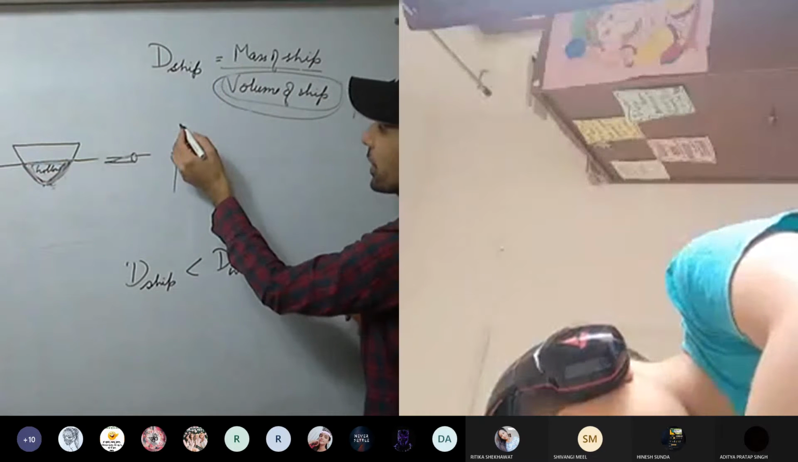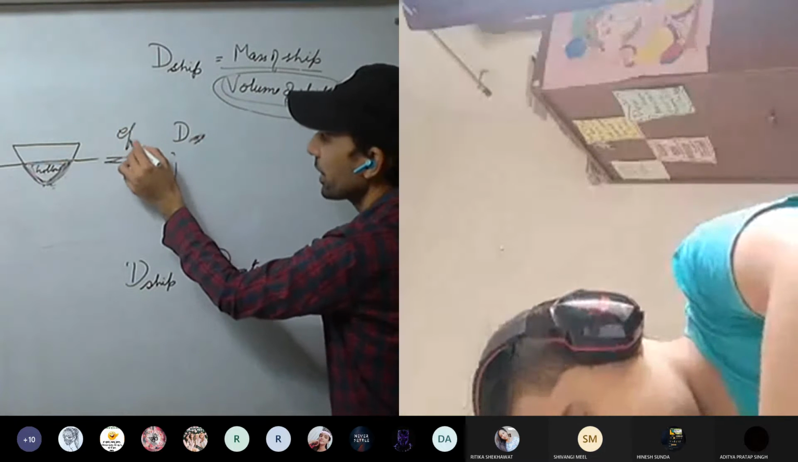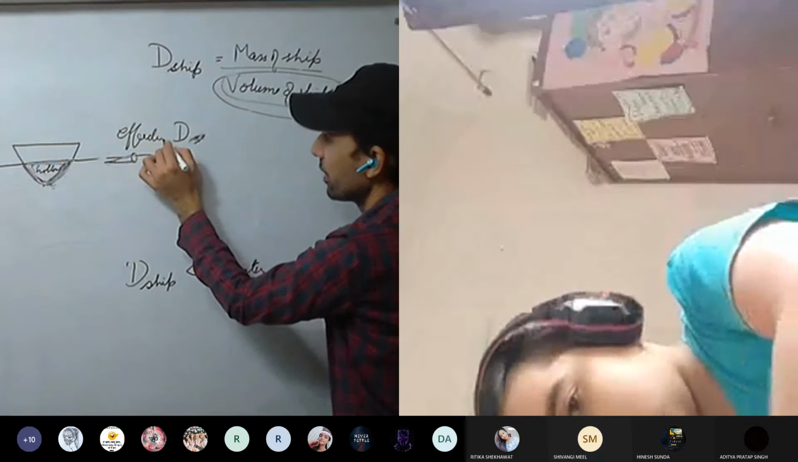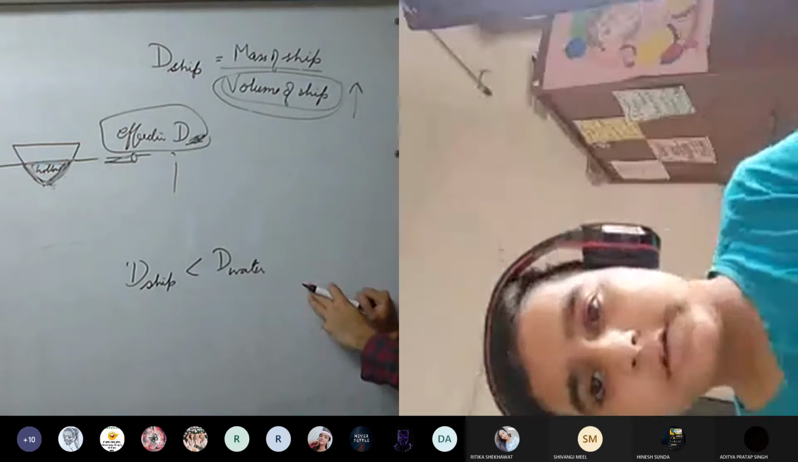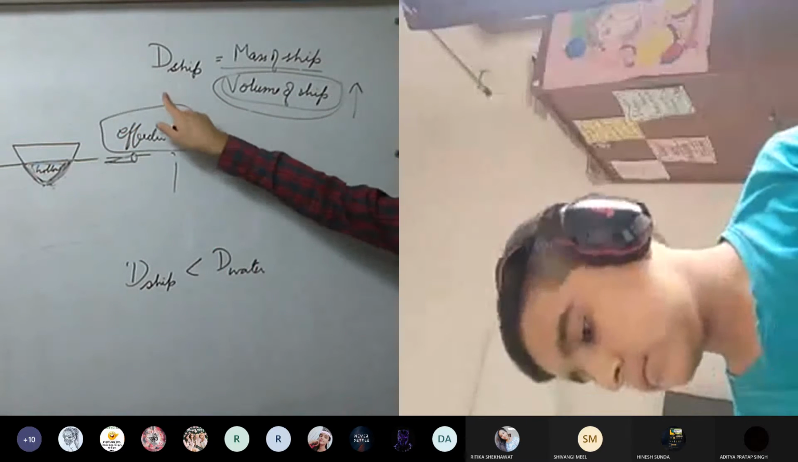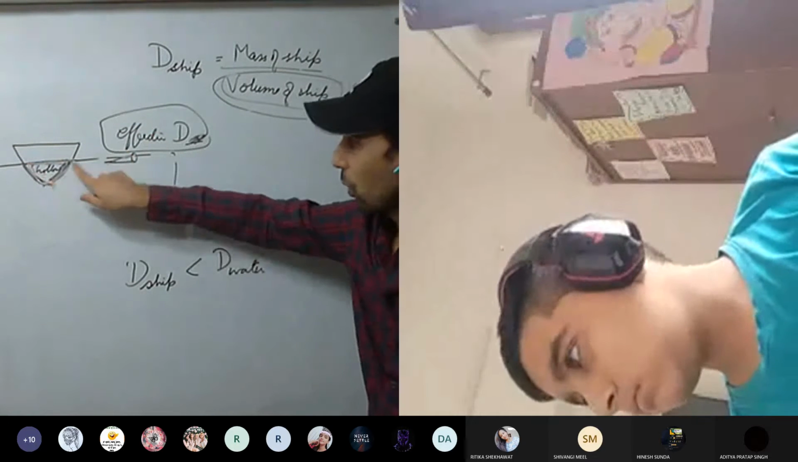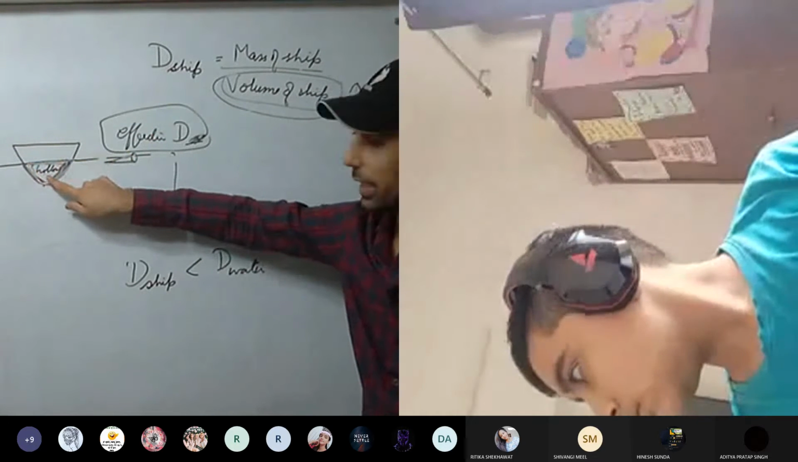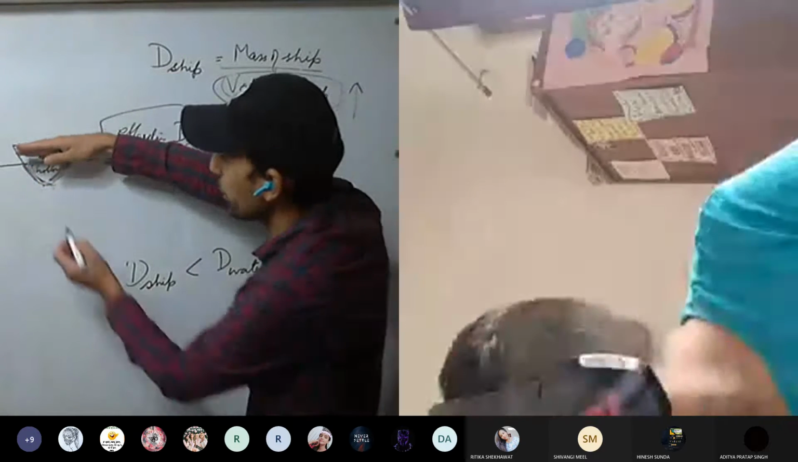Okay. So what have we reduced? The effective density. This is effective density of the ship. Understood? So we are increasing the volume of the ship. This ship is hollow from inside, so we have increased the volume of the ship. This much is so much.